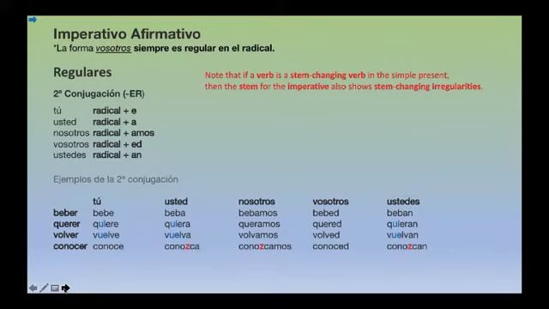When we move to the second group verbs, still we have to be aware of the fact that you could be dealing with stem changing verbs, and you can see two examples here with querer and volver, showing that stem change in the positions, in the persons that we would expect them to be. The same procedure, we have the stem as a starting point that you may have to modify first if it is a stem changing verb, and then we have a different set of endings, variations of the previous one.